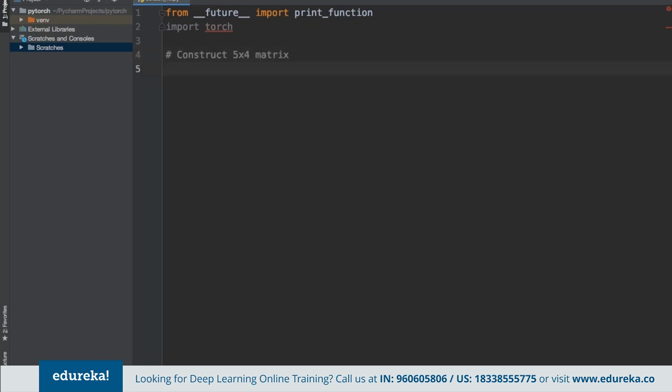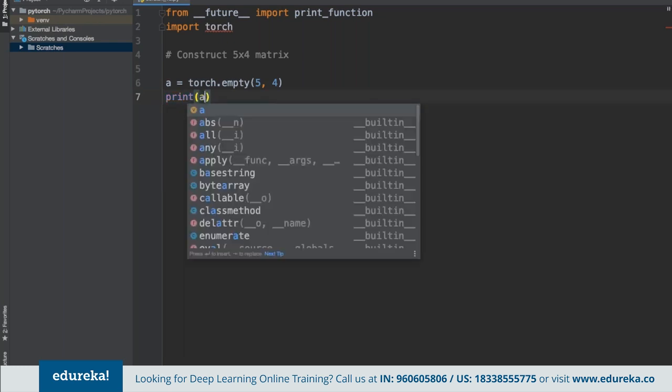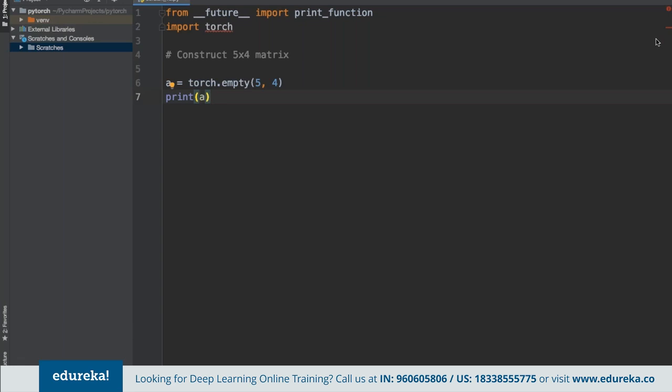For doing that, we can mention A is equal to Torch, we can use the Torch library, and again here we can use empty. In here we can define the matrix as 5 by 4. And then we can simply print A that we have specified here.